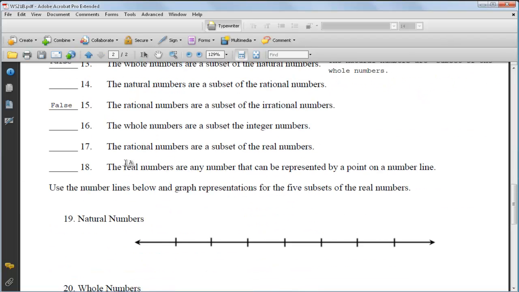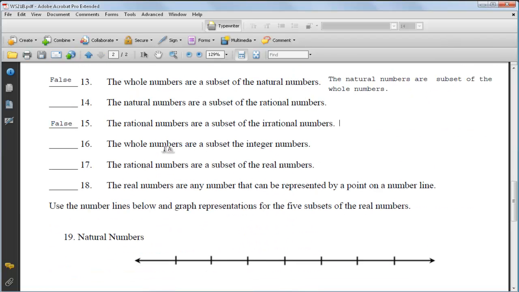And I know you guys haven't had much talk about sets. So the rational and irrational numbers do not intersect. Need the N in there. And really what it means to intersect is where there are common members. So the rational and irrational numbers do not have any common members.